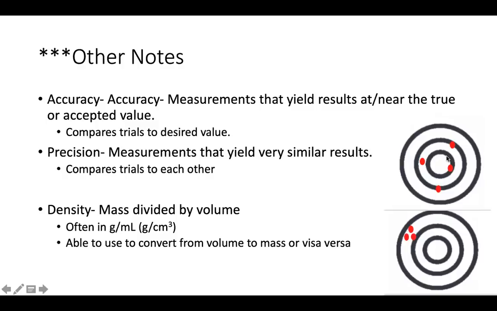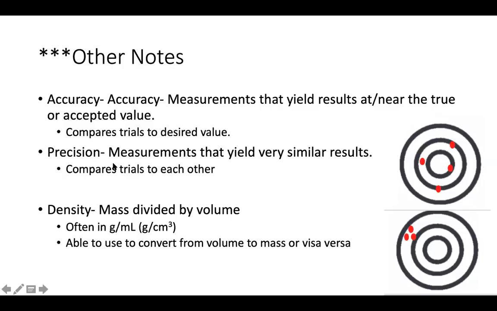It's not the most accurate, but it's a relatively accurate target in shooting. So you have these red dots that are kind of like, we can call those our arrows, and our desired or true value would be the bullseye. When you're shooting arrows, that's the goal. And so if we look at our shots, for the most part, we were kind of around the bullseye. And if we were to take an average of these, it would have been pretty good. And so we can say that that top target is relatively accurate. Again, it's not the most accurate, but for the most part, we're close to our desired value.